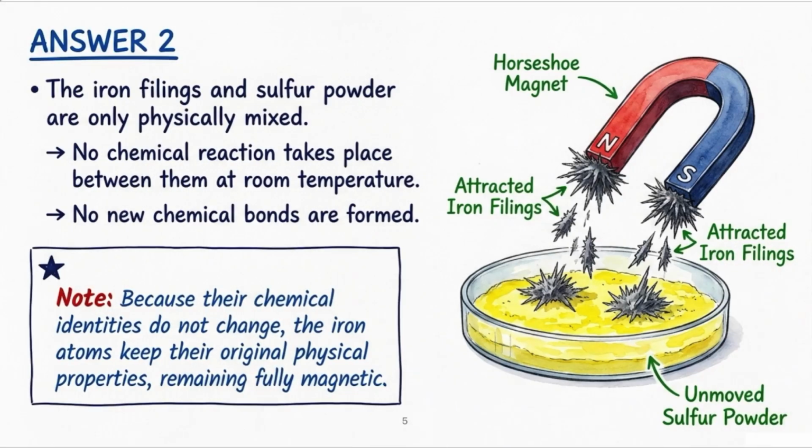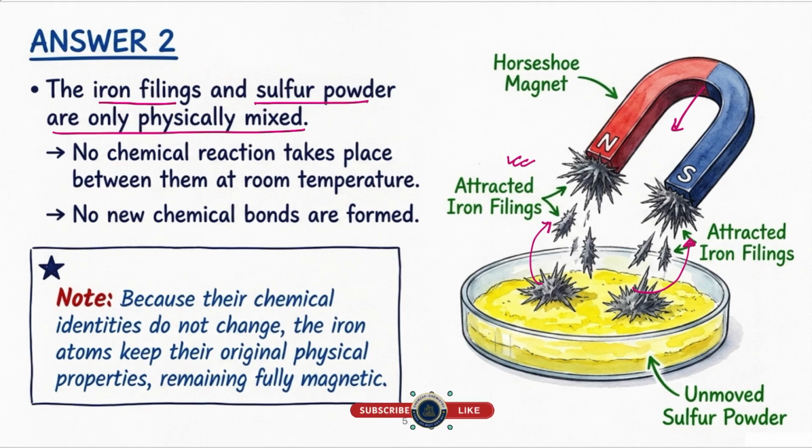So now see that these iron filings and sulfur powder are only physically mixed without any chemical bond formation. So once you bring the magnet, what will happen? All the iron which is present in this mixture will come and attach to the what? Magnet. And in that way we can separate the iron from this iron sulfur mixture. So again the basic concept about the mixture is that there is no chemical bond formed between the components of the mixture.